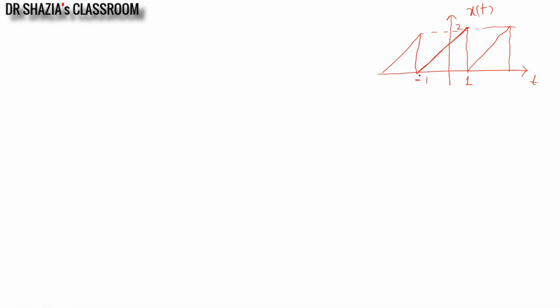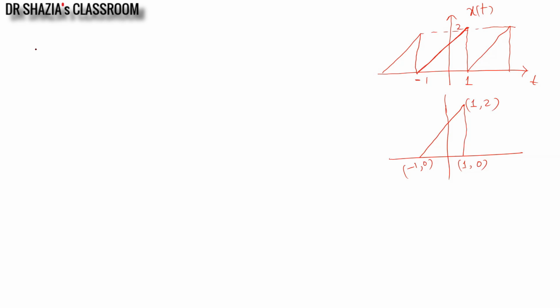So here I will consider the coordinates of this signal. I will redraw it and consider the coordinates minus 1, 0, 1, 2 and 1, 0. Here I want to write an expression for this particular ramp.